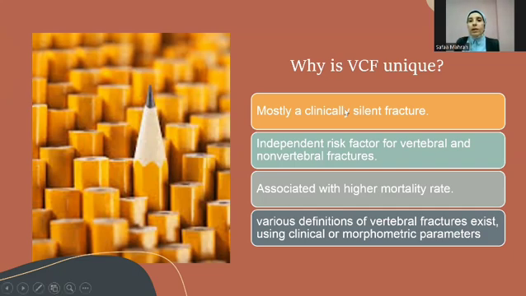The second factor is that it is an independent factor for vertebral and non-vertebral fracture, even without the presence of other risk factors. The third one is that it's associated with higher mortality rates, and to make it a little bit difficult, there are various definitions of vertebral fractures using clinical and morphometrical parameters.